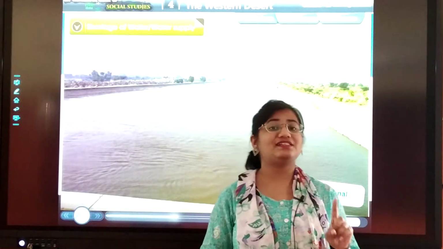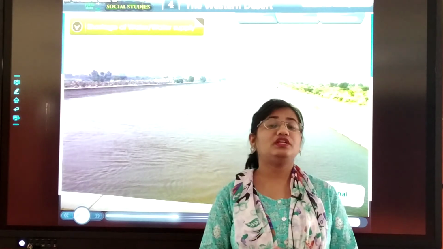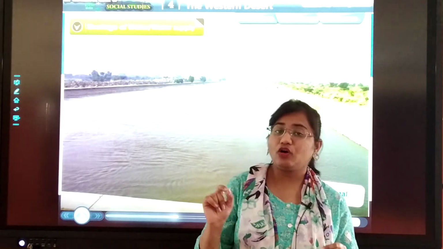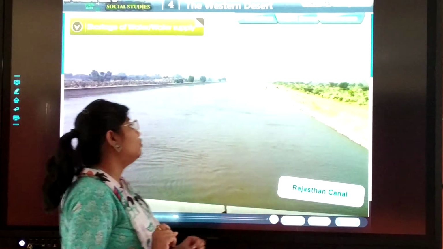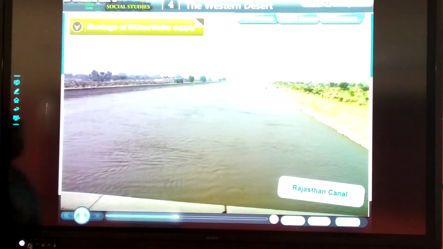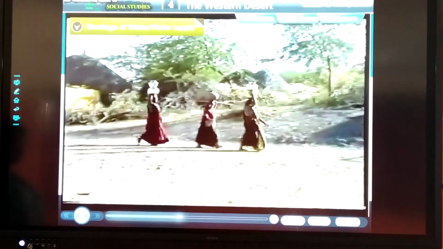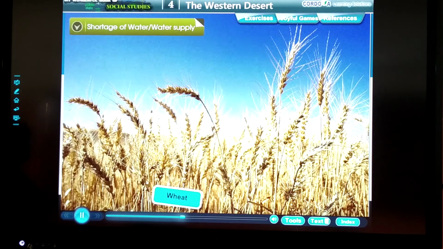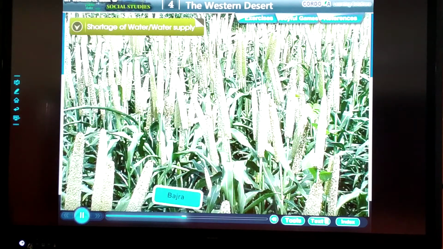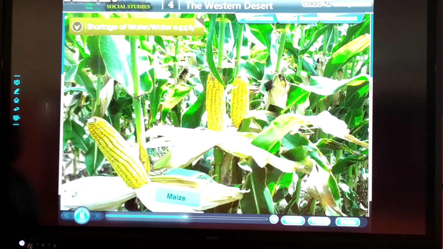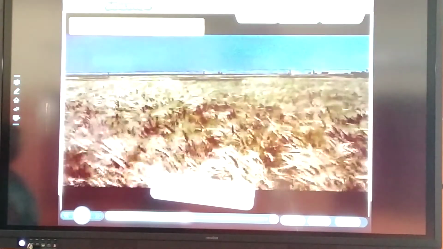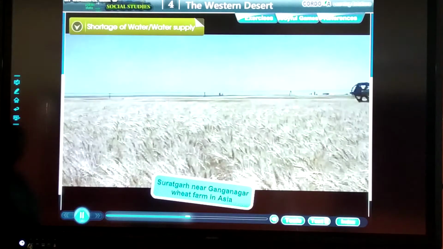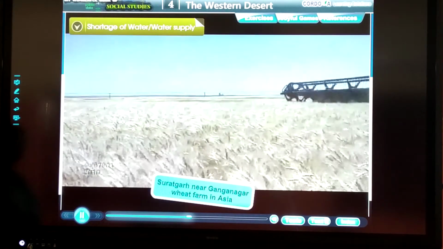It is also known as Indira Gandhi Canal. So dear children, you have to mark all these points. Now let us see what do we have next. The Rajasthan Canal has changed the life of people and also made the desert green. Around the canal, green fields have come up over a period of time. Farmers grow wheat, gram, bajra, jowar, and maize. Suratgarh near Ganganagar has grown into one of the largest wheat farms in Asia.